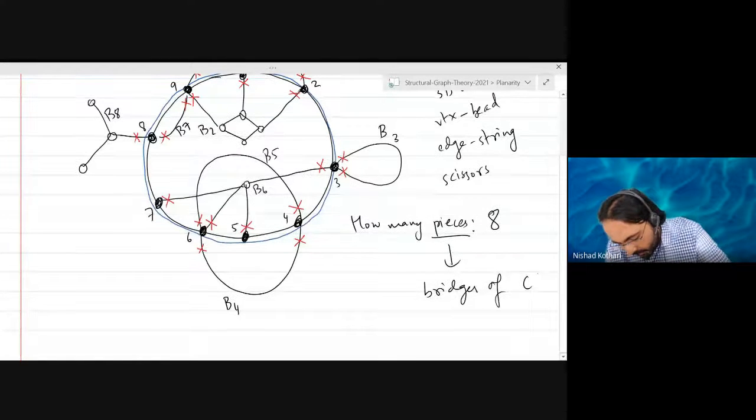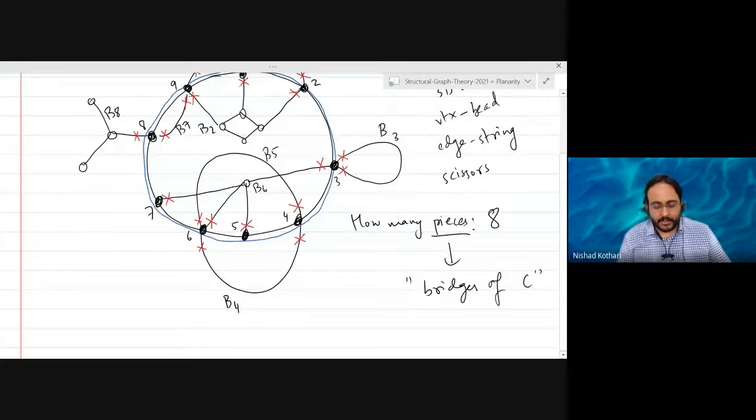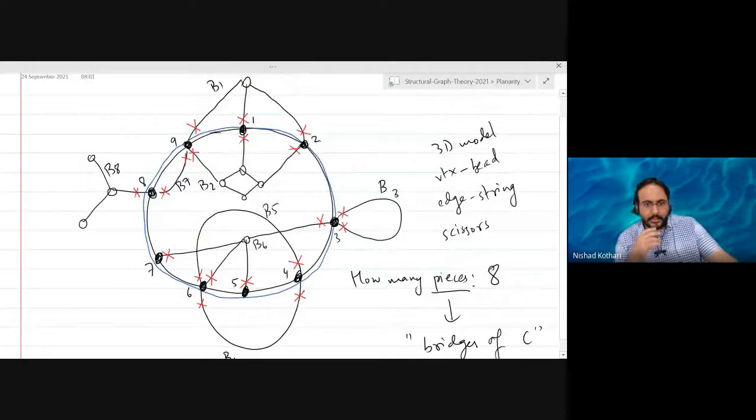I'll put it in double quotes because this is not a formal definition. I'll write down a formal definition once you have this intuition. Are there any questions about this intuition or intuitive way of thinking about bridges? There is a problem. You see, there are pieces which graph theoretically don't make sense.